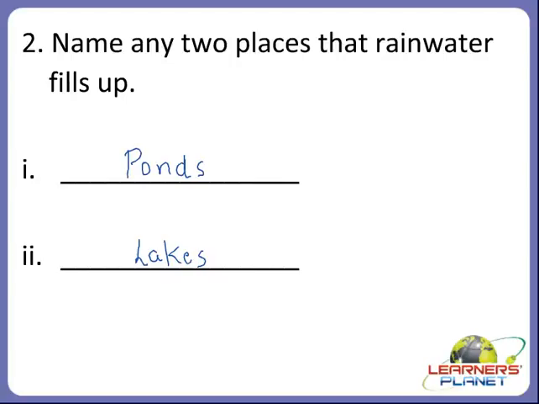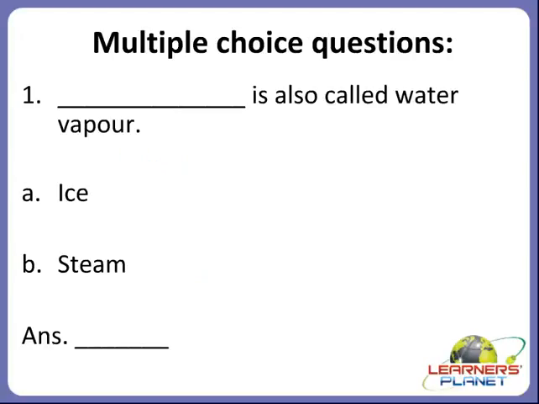Okay children, now we will move on to the next activity, that is multiple choice questions. So children, you have to guess the answer from the given options. So I'll read the first question for you.